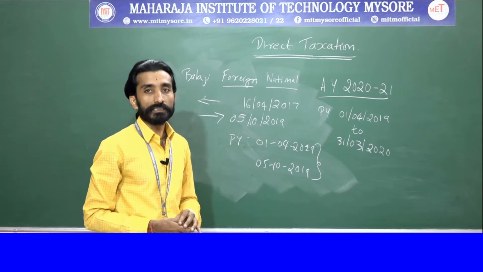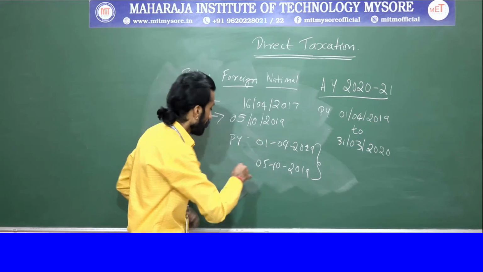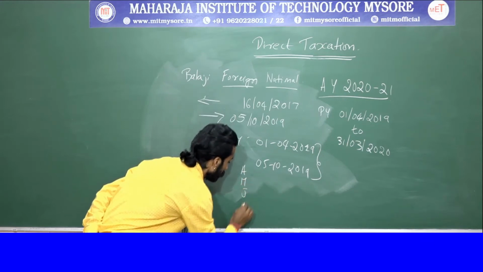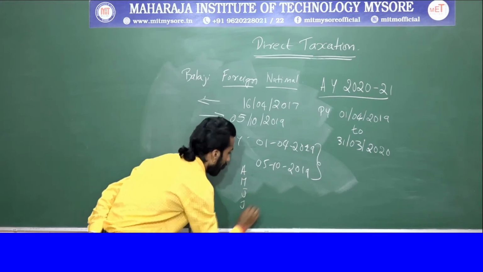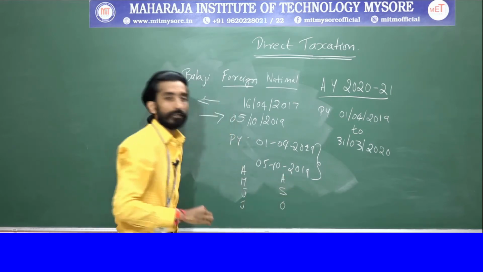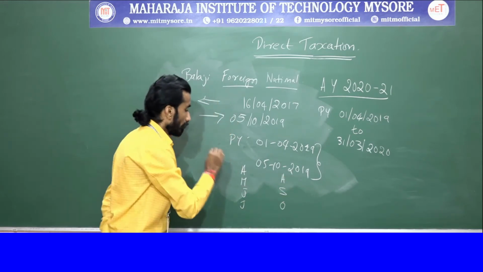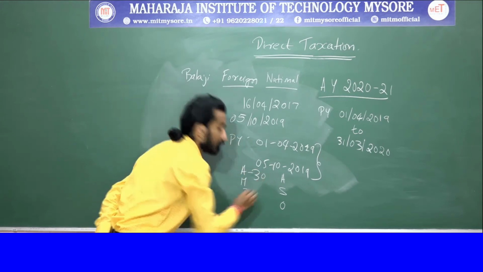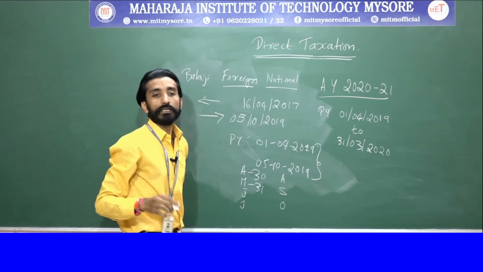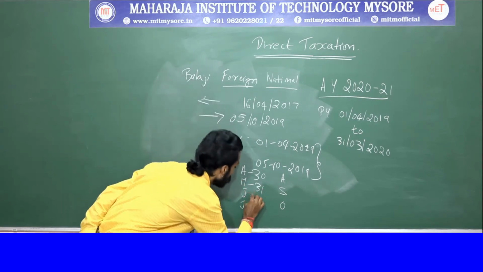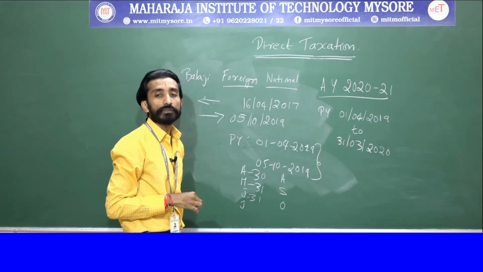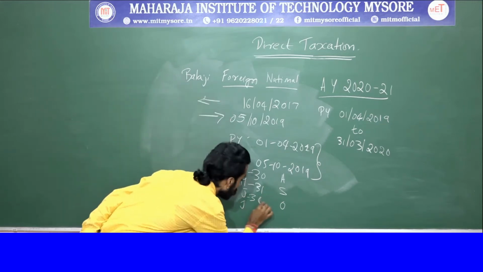So how many days will it sum up to? April, May, June, July, August, September, October. In April, 30 days. In May, 31 days. In June, sorry, 30 days.